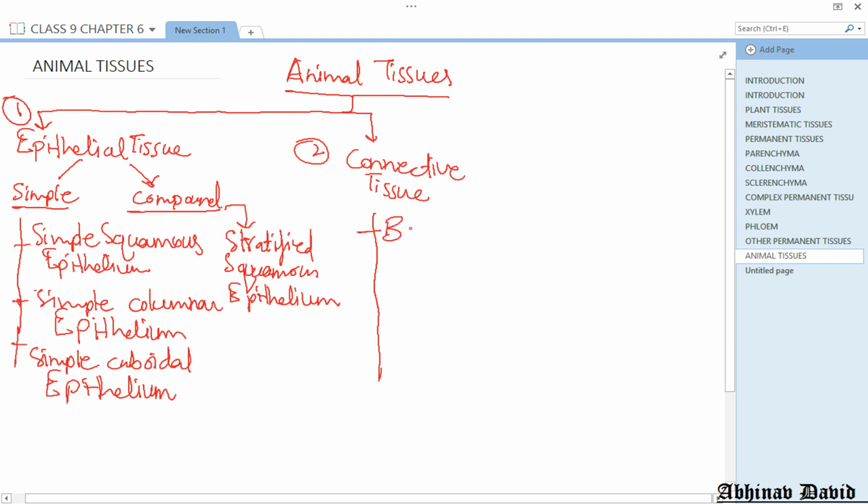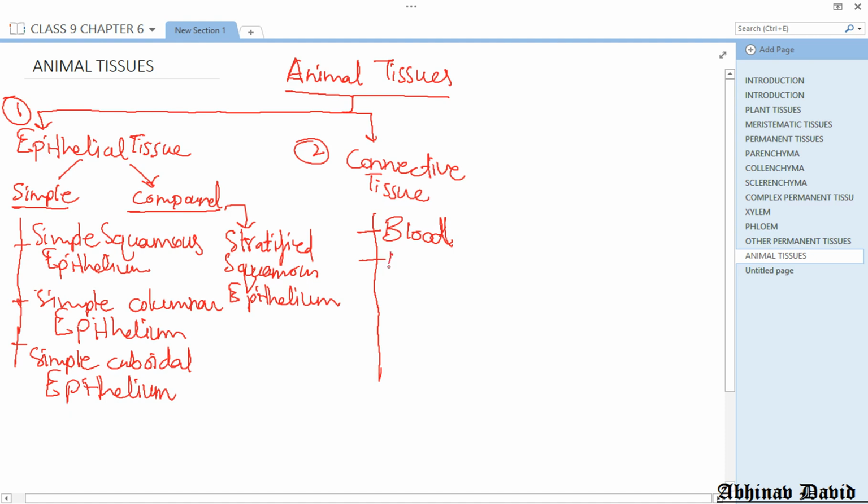Let us write them one by one. The first one is blood. Blood is a fluid connective tissue because it flows in our blood vessels and is a fluid. And then we have fibrous connective tissues like